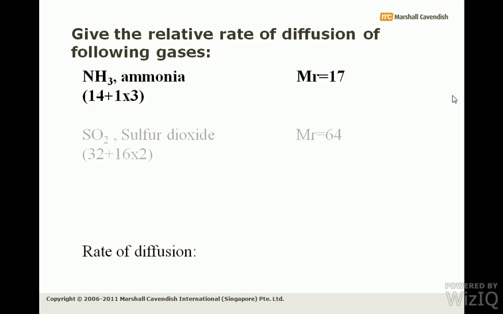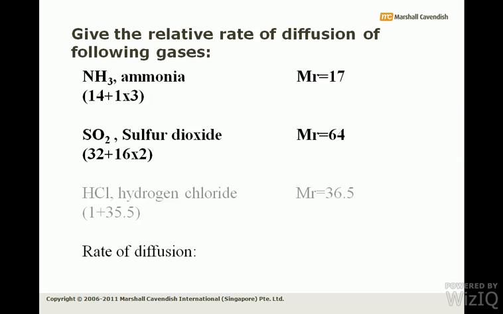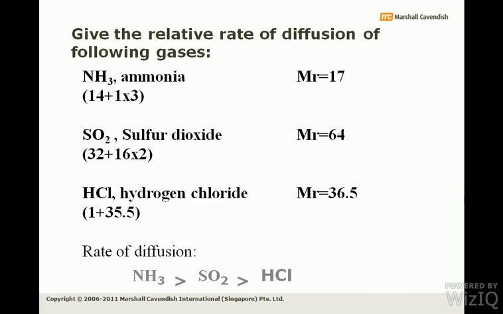For sulfur dioxide, the MR calculation will be 64. For HCl, you will get the relative molecular mass 36.5, and so the comparative rate of diffusion depends on the mass. So the fastest rate of diffusion is of ammonia, then of HCl, and then sulfur dioxide.